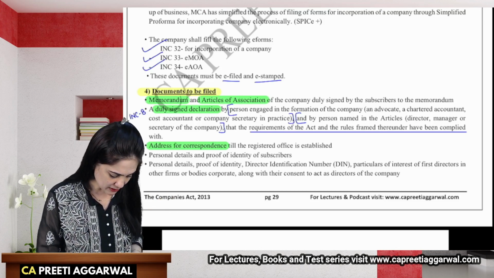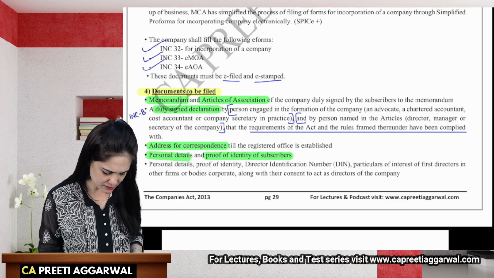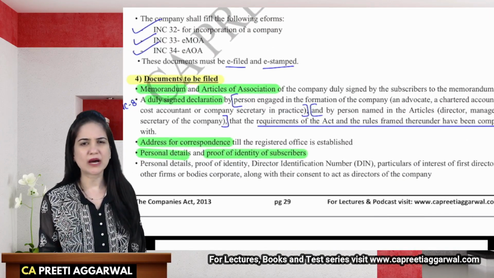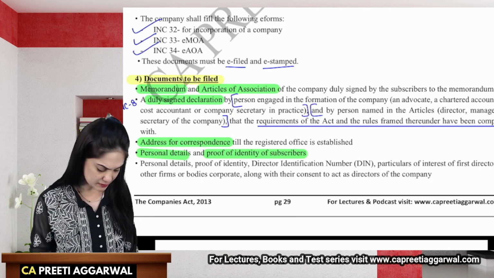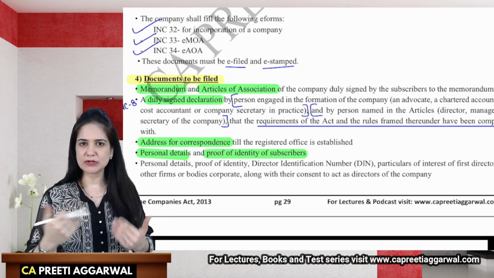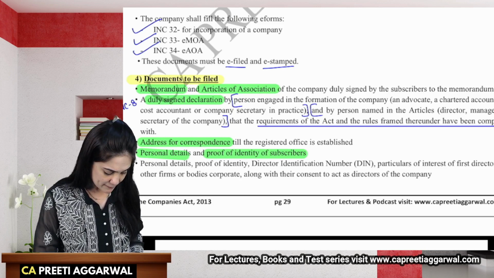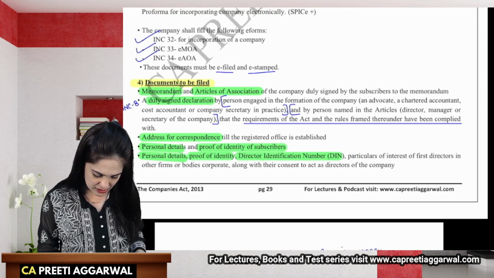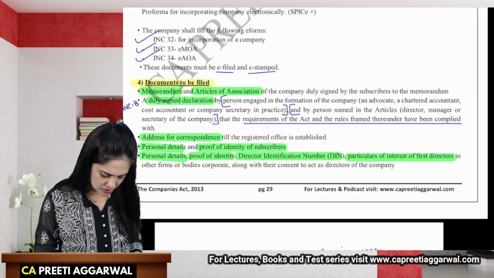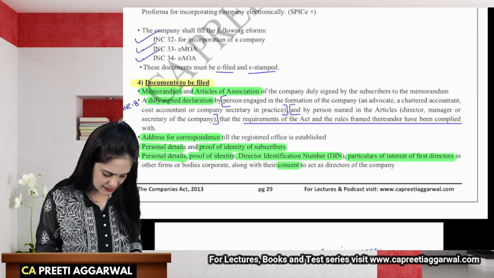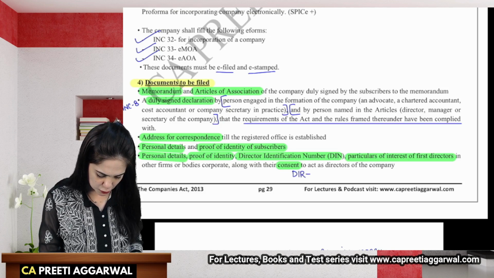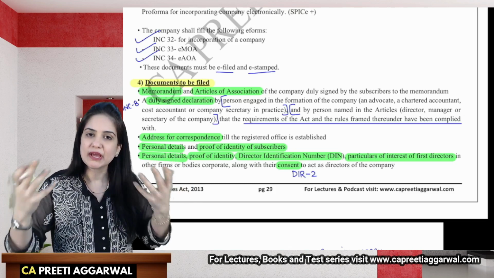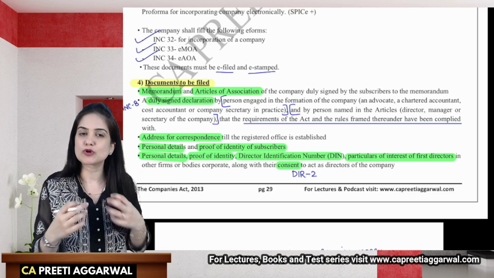Then you need personal details and proof of identity of the subscriber. You can give any kind of proof, like your Aadhaar card, PAN card, or passport. So there are documents and you can submit those documents as proof of identity. Personal details, then proof of identity, director identification number, particulars of interest of the first directors in other firms along with their consent to act as director. Now, consent is given in DIR 2. So this is the consent. I just cannot write the name of any person. That person has to agree to become the director of my company. So that consent is also filed with the ROC.